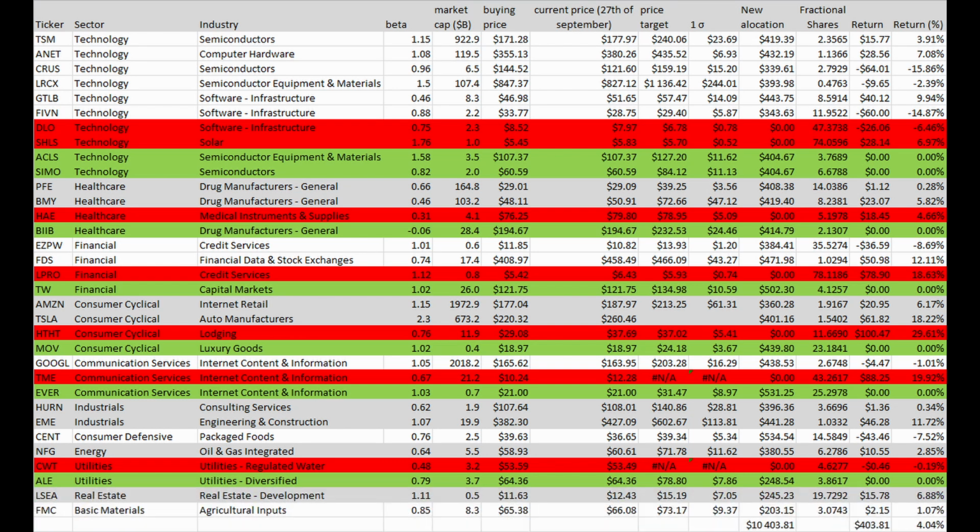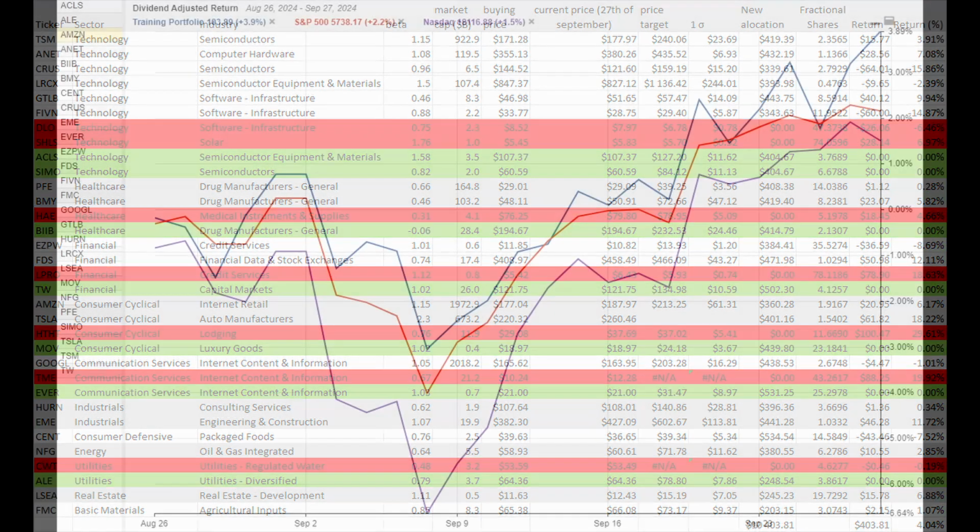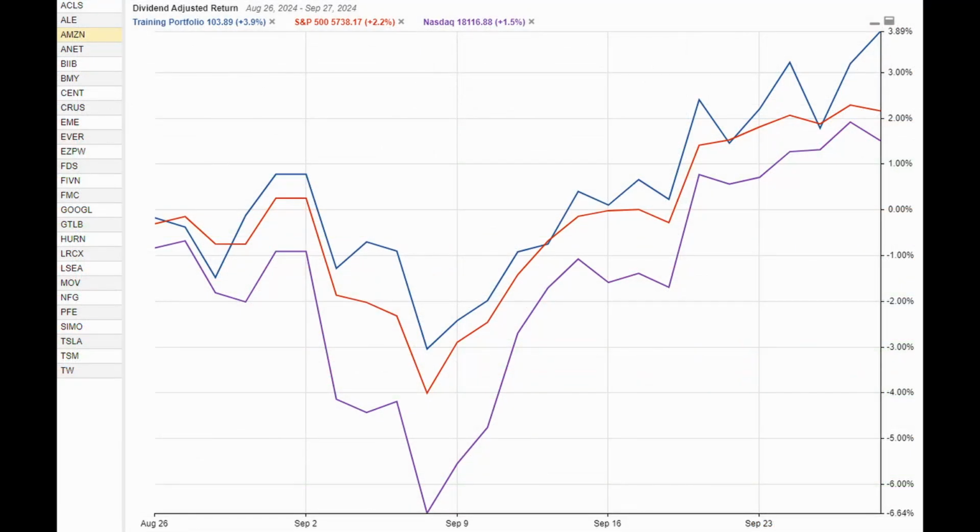Now, here's some exciting news. Despite being just over a month old, my portfolio has already gained 4%. When we look at the performance chart, it's clear that we're significantly outperforming the major indices. The S&P 500 has gone up by only 2.2%, and the NASDAQ 100 a mere 1.5%. This early success is really encouraging and a promising start for our strategy.